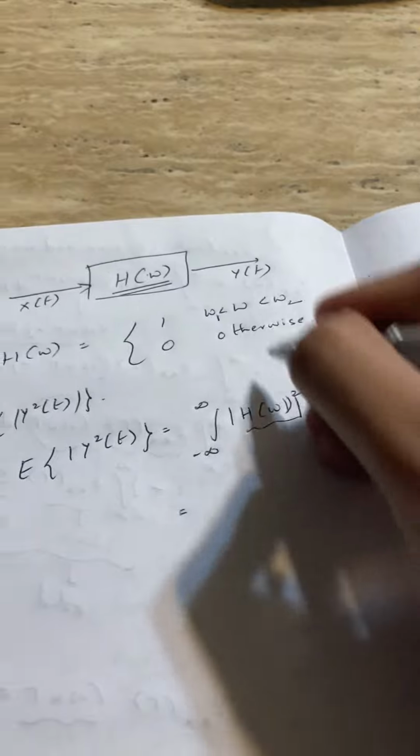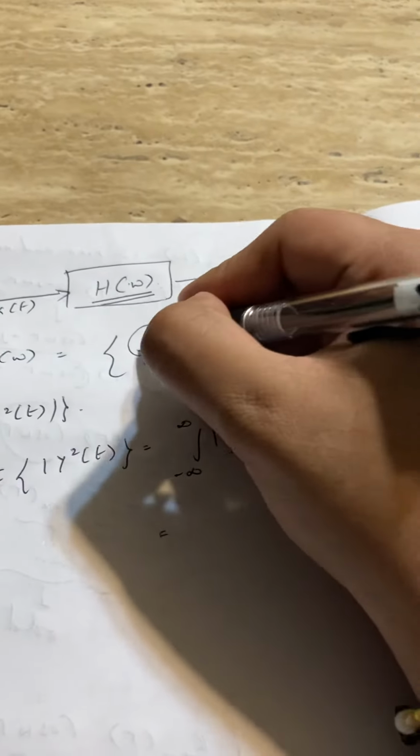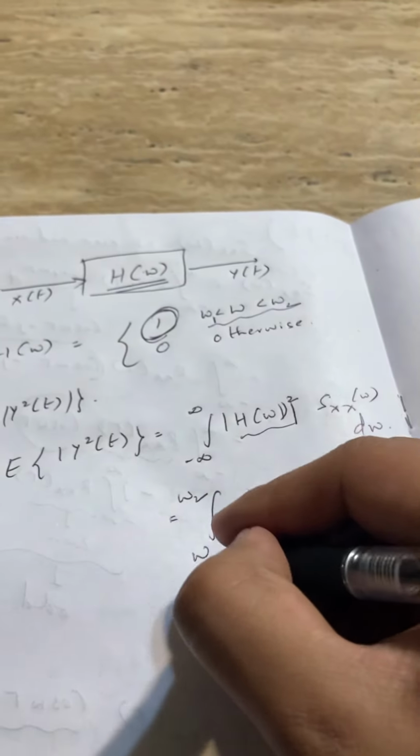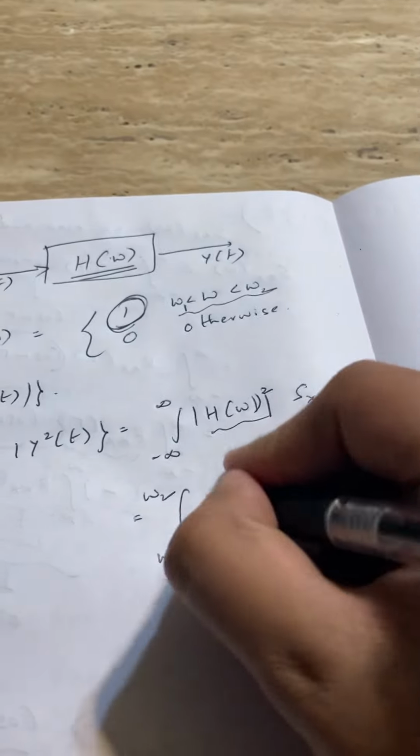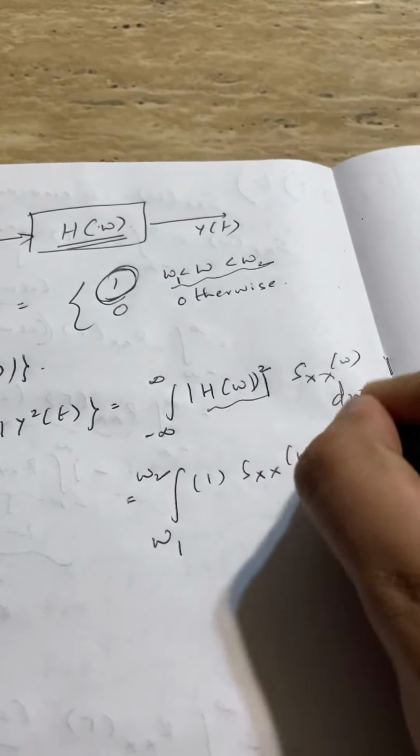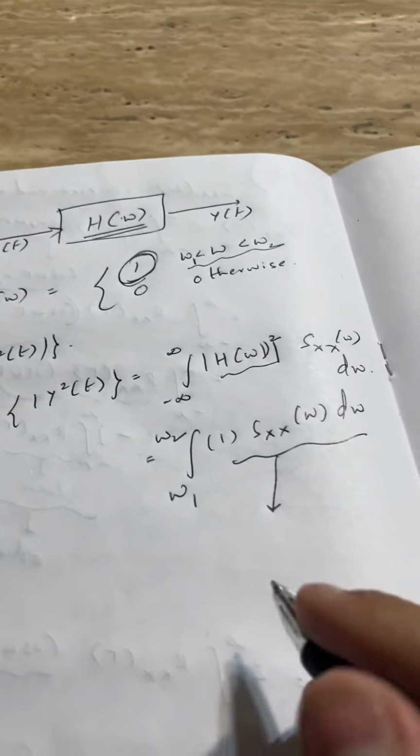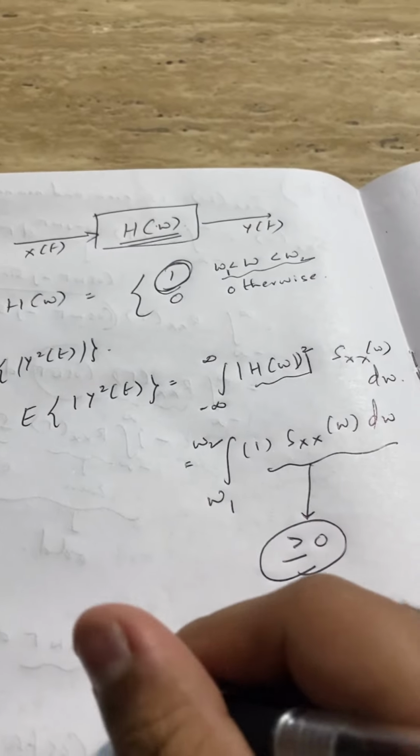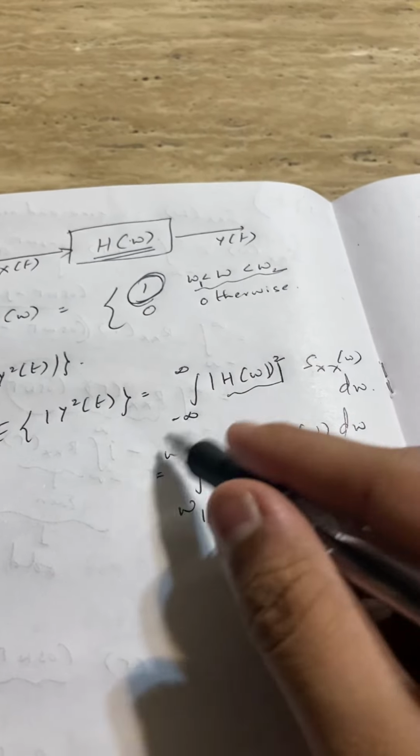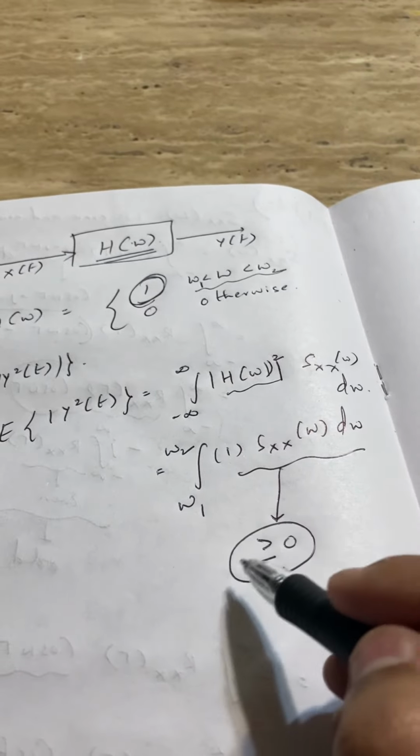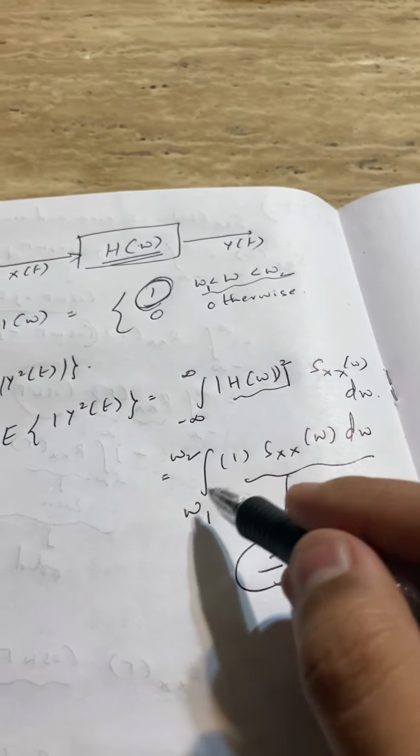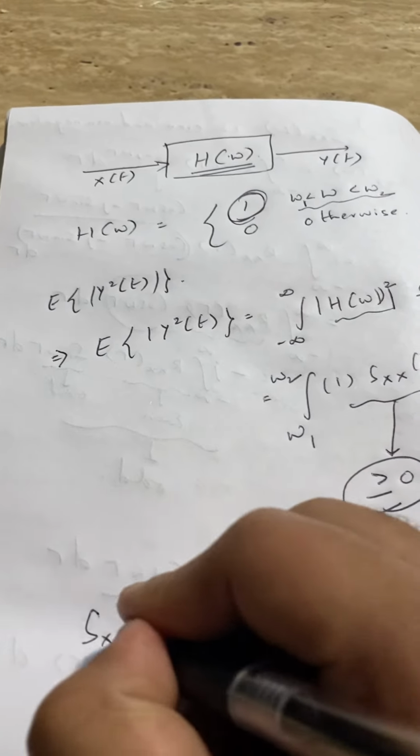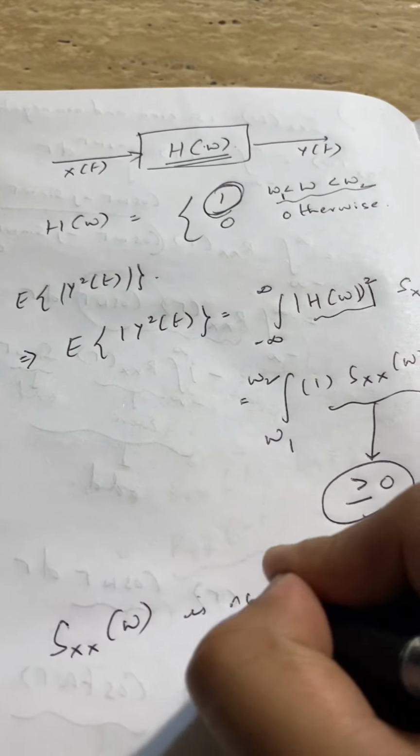As this is bounded between omega 1 and omega 2 and the expression value is 1, we can substitute this as the integral from omega 1 to omega 2 of 1 into Sxx of omega d omega. So we can clearly see that the area of this curve is greater than or equal to 0. It is equal to 0 when omega 1 and omega 2 are equal, and greater than 0 when omega 2 is greater than omega 1. So we can write that Sxx of omega is non-negative as well.